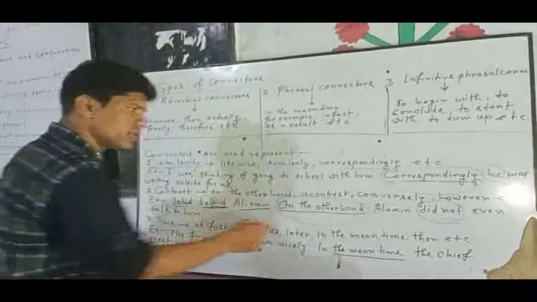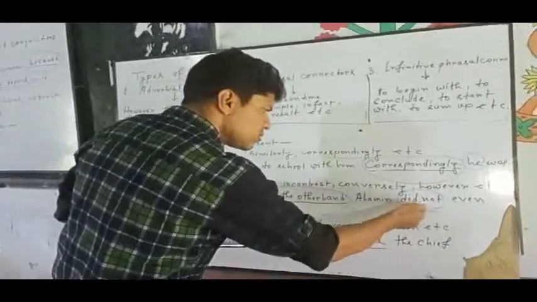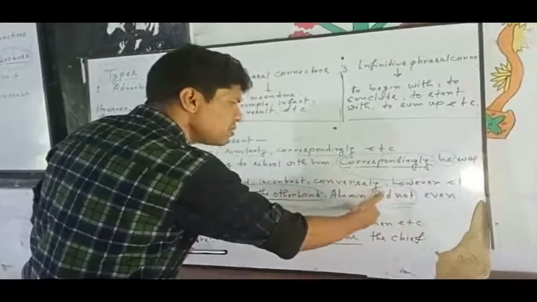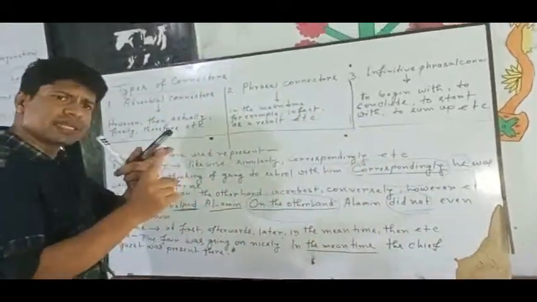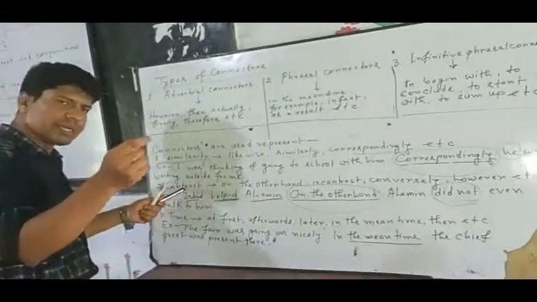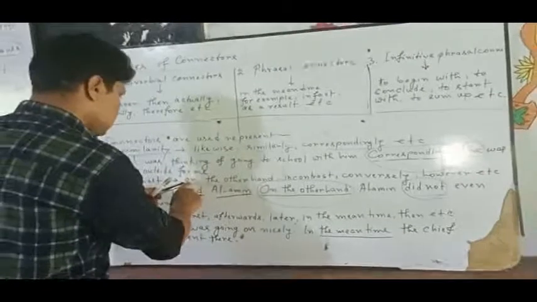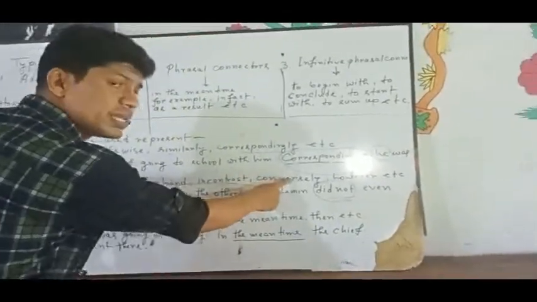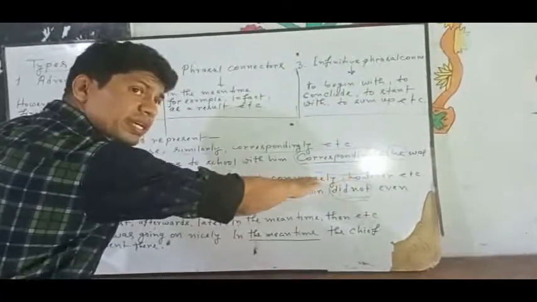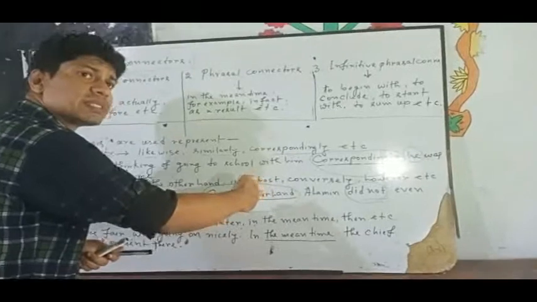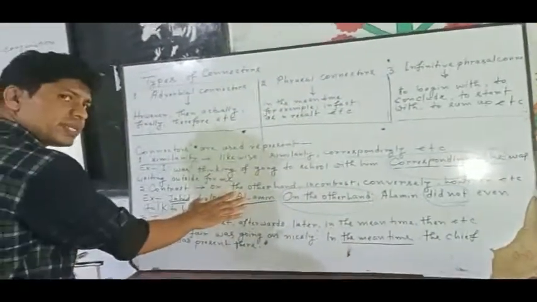Helping is a positive thing. But what we are getting here is a very opposite thing. Alamin did not even talk to him. So there is a great contrast. To express contrast, we use this type of connector. On the other hand, in contrast, conversely, however, these sorts of connectors are used in sentence application. So my dear students, you have got it very clearly.